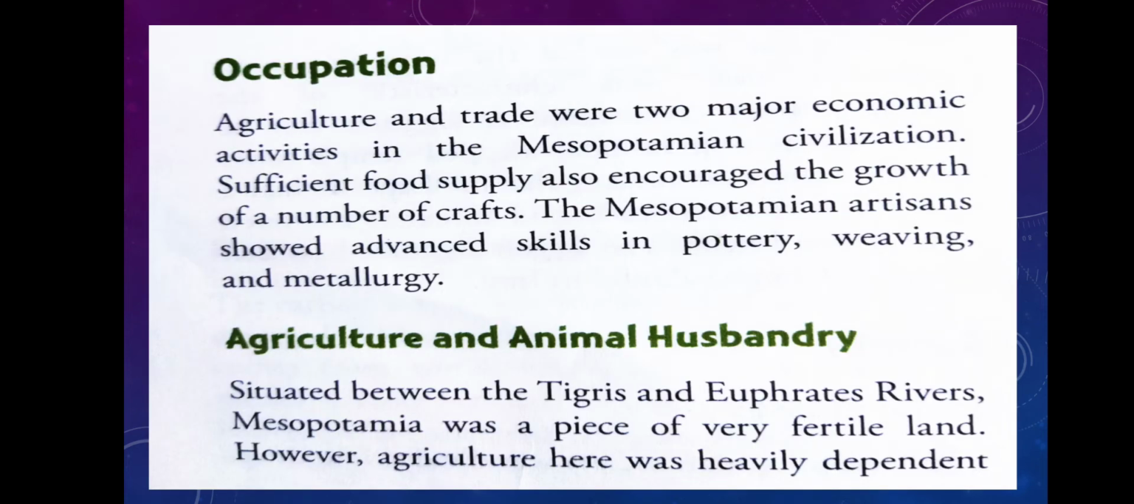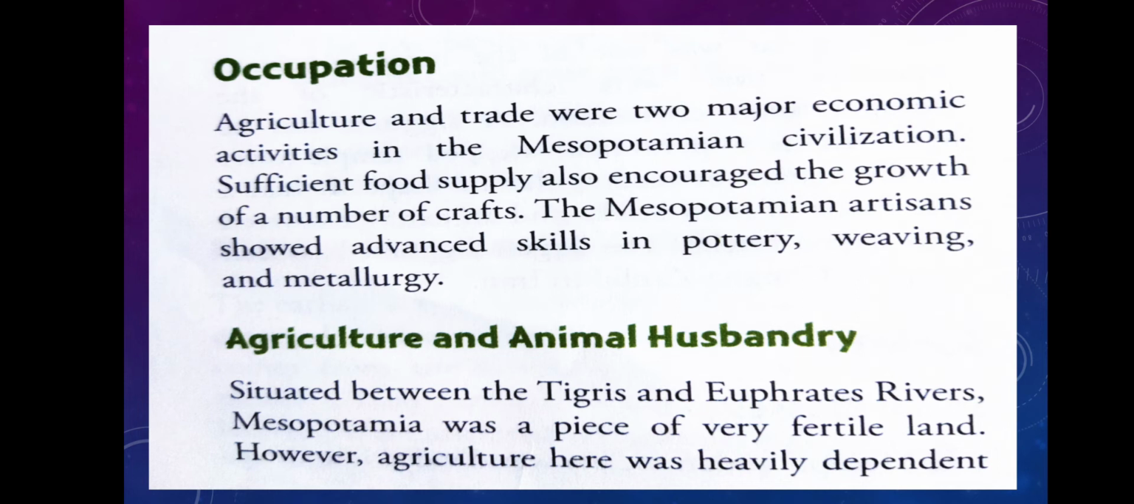Now the second point is occupation. When we talk about occupation, most civilizations started with agriculture only, and the same thing here. The main occupation of the people of Mesopotamia was agriculture. The Mesopotamians had evolved an elaborate system of irrigation and ensured a continuous supply of water from the Tigris and Euphrates rivers to the fields.